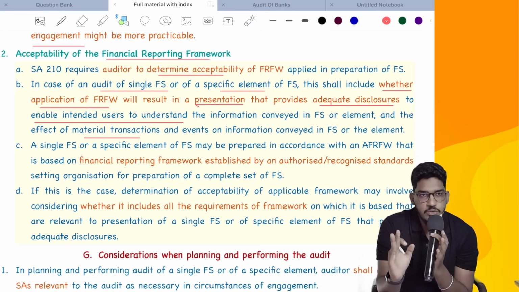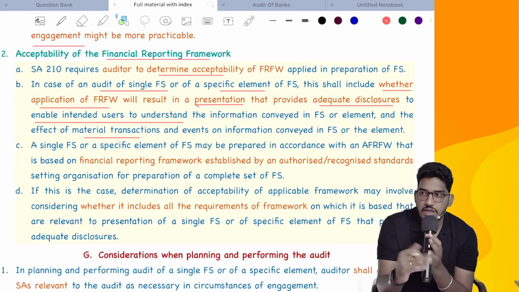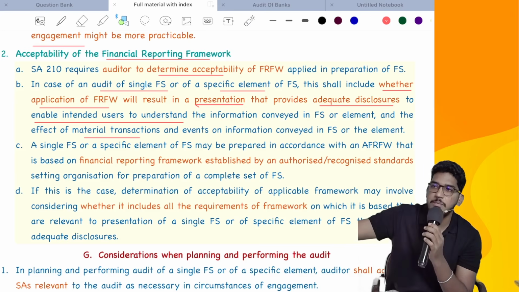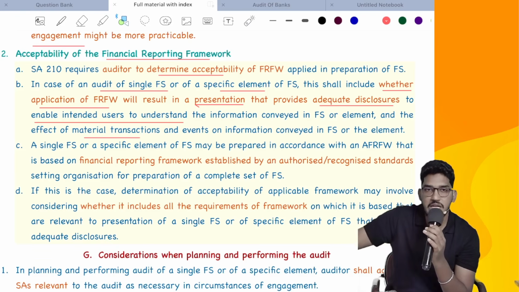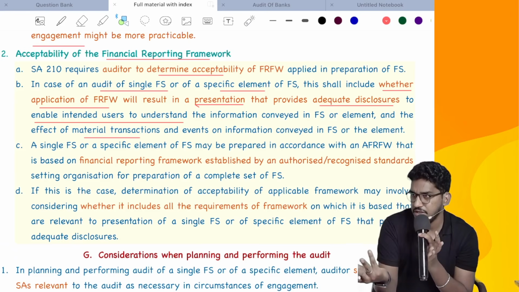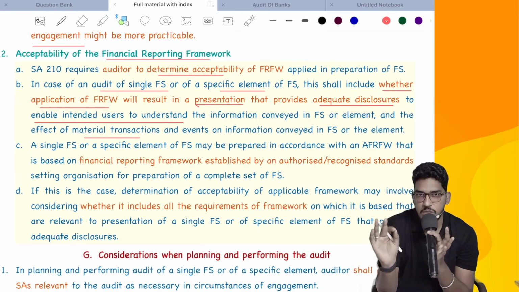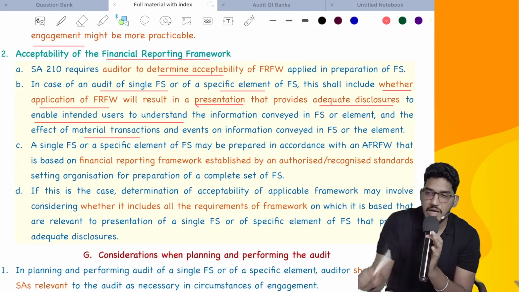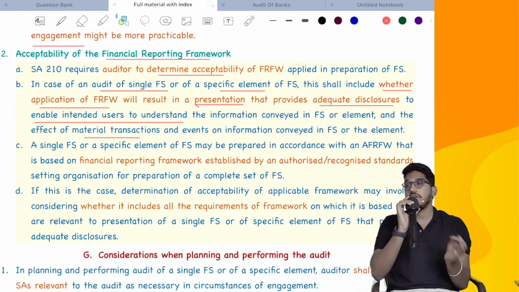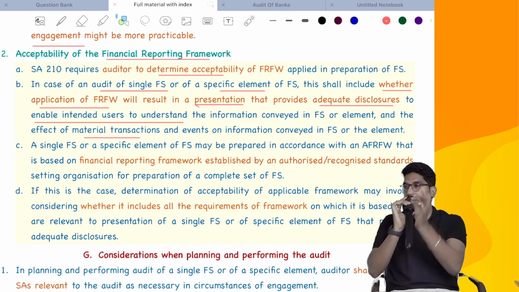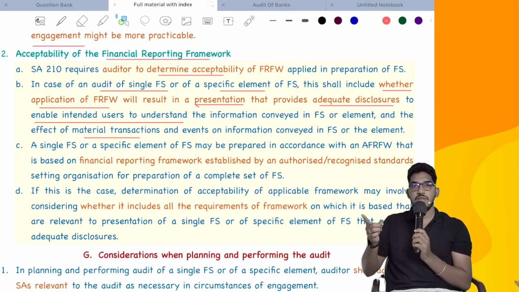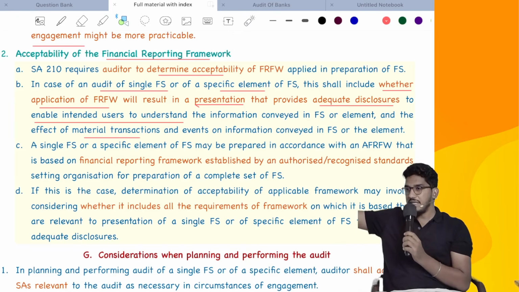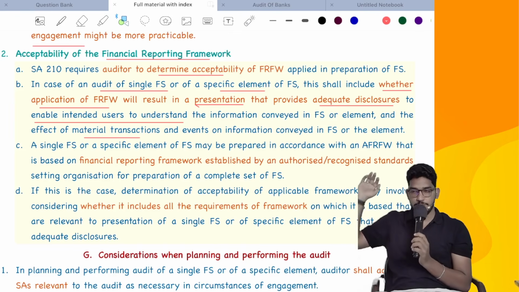Whether the financial reporting framework will be acceptable or not, that depends on whether it is resulting in a better presentation, which will help the intended users to understand that specific element and the effect of the transaction. Same only, but they have just changed the language. So here what you have to write is whether applicable financial reporting framework used in preparation of a single financial statement or specific element is acceptable or not. It depends on whether it is giving a better presentation of that item or not.